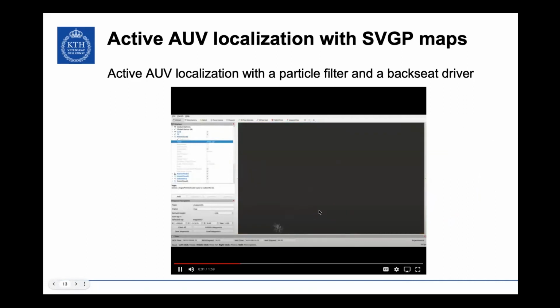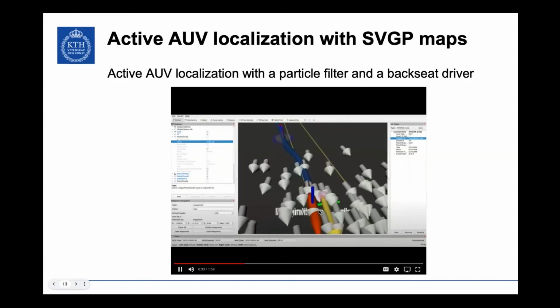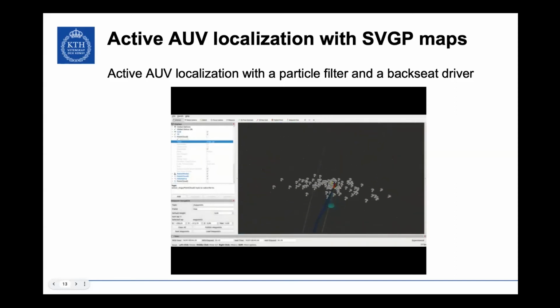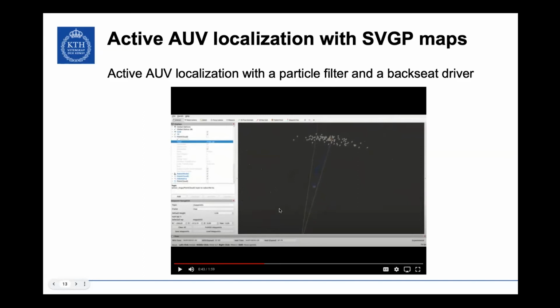So, this was an example of active localization with a particle filter using those inducing point clusters. We're just going to go through it because I don't have time. Basically, now when I run localization with a particle filter, as you've seen some time ago, I can do it on those GP maps, and I can use those inducing clusters as active landmarks.